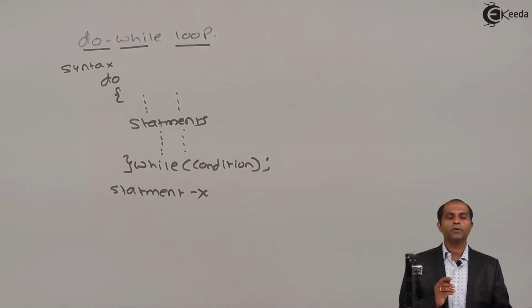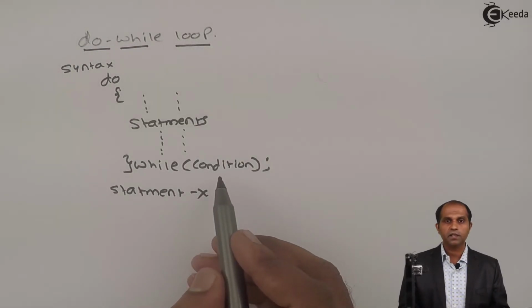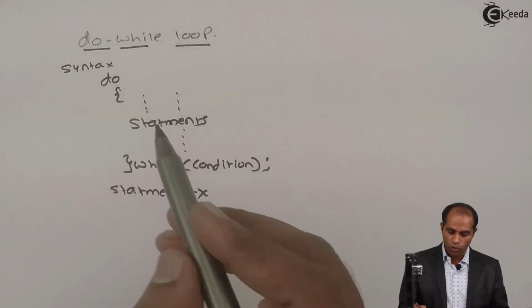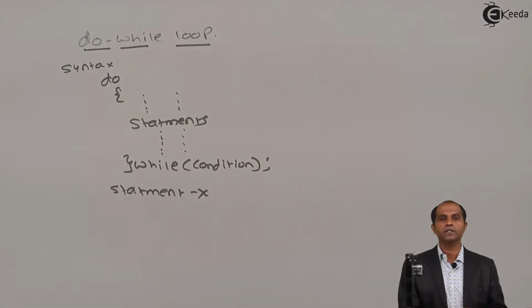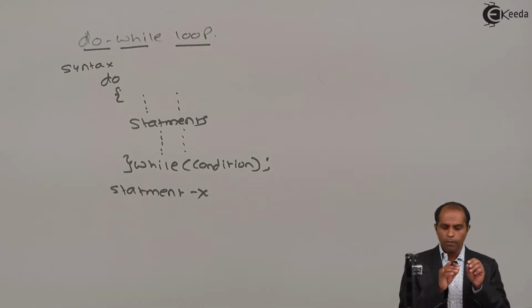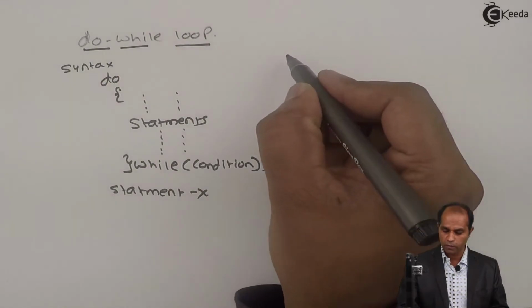Let's identify the remaining program as statement X here. So ultimately, the condition is tested. Condition true, go back to do. Condition false, quit and execute statement X. Let me implement the same syntax and working with a simple flowchart.